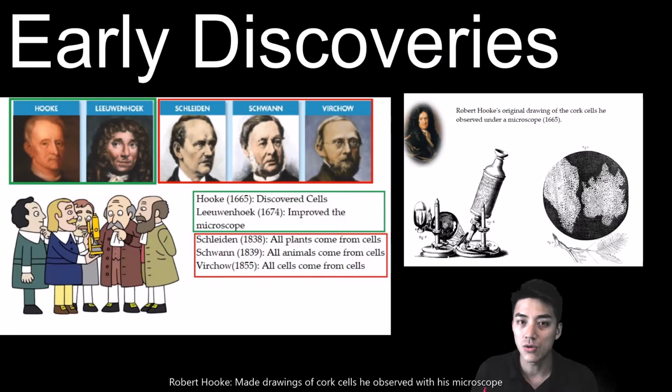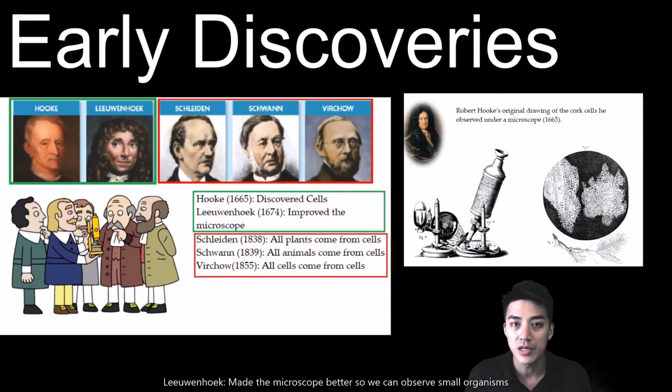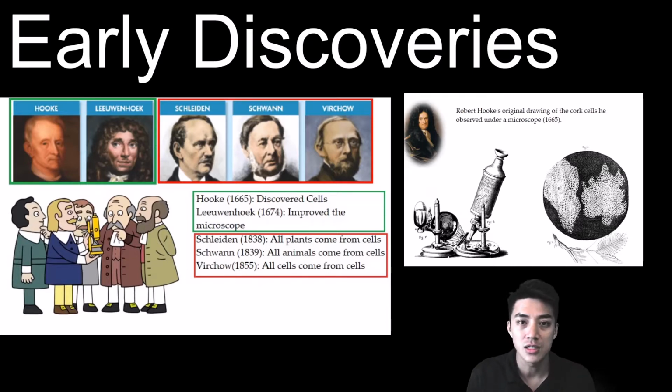He observed a piece of cork under his microscope and noticed that they were arranged in little blocks that reminded him of prison cells, so then he called them cells. Leeuwenhoek is often credited with improving the light microscope, allowing it to magnify even further so that we could observe cells and living organisms under a microscope. Next is Schleiden. Schleiden came up with the idea that all plants come from plants. Schwann proposed that all animals come from animals. And Virchow came up with the idea that all cells come from cells.